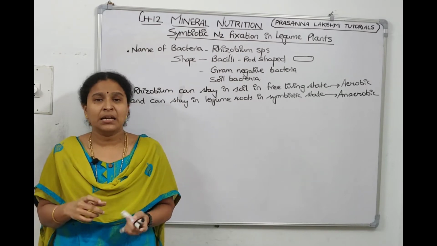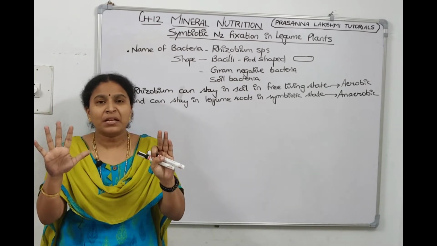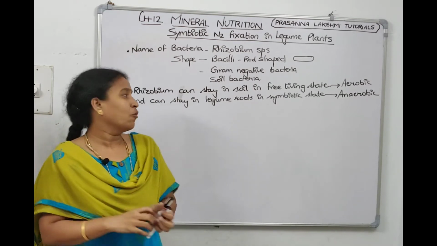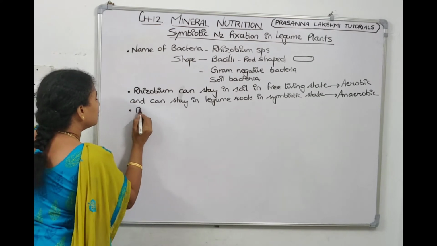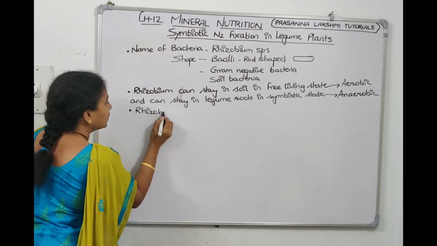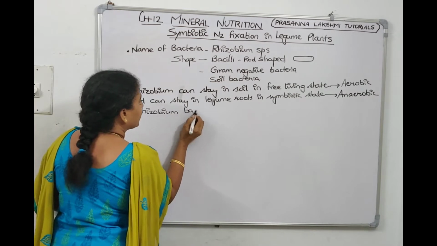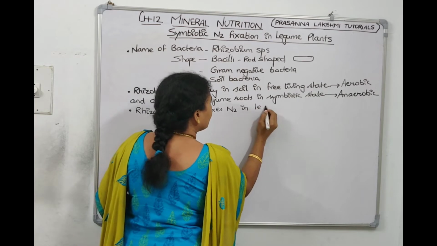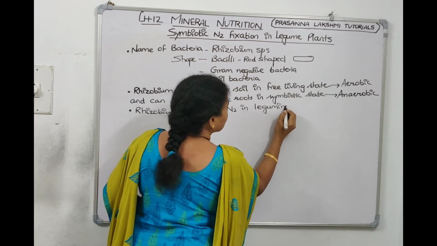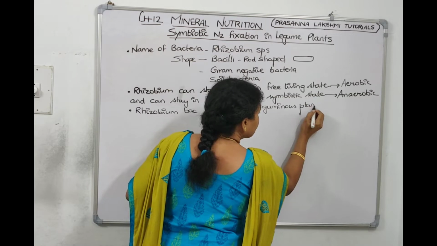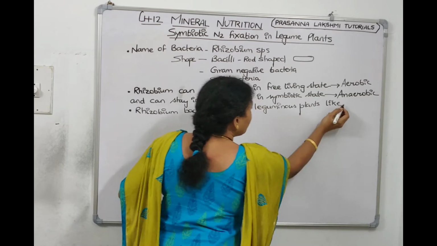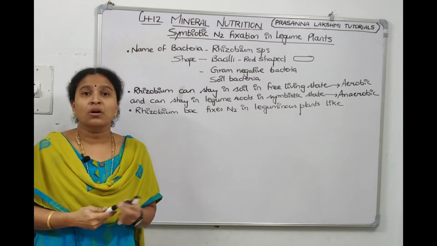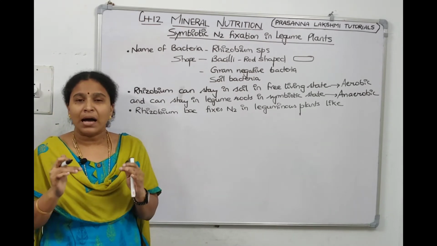Now this rhizobium bacteria fixes nitrogen in many leguminaceae plants. In NCERT they have given the names of 8 leguminaceae plants. We should remember those plants. I'll write them one by one, follow me. Rhizobium bacteria fixes nitrogen in leguminous plants. We'll go alphabet wise.